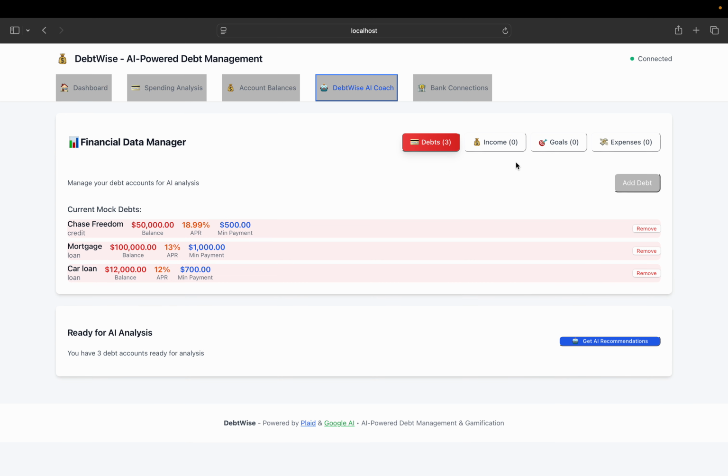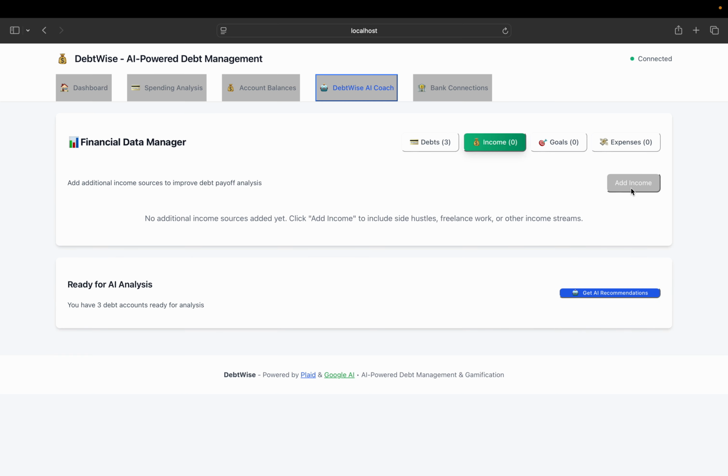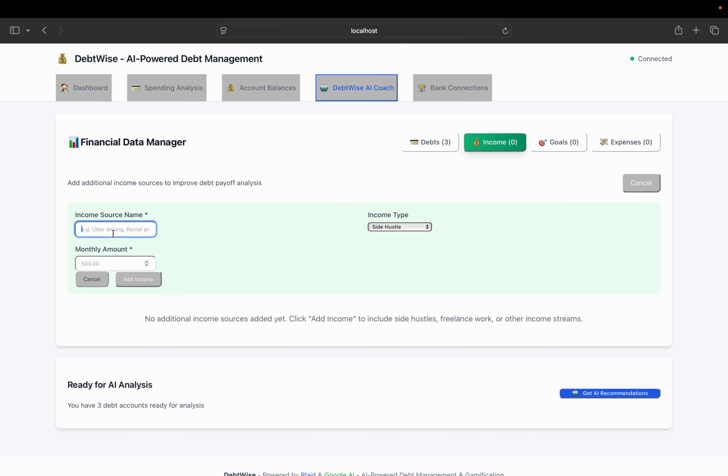Incomes again, this dummy account doesn't have many income streams, so the user can add those here. If you go to add income, maybe in the evening I'm driving an Uber car, so that's basically a side hustle. I'm making, let's say, 700 per month.